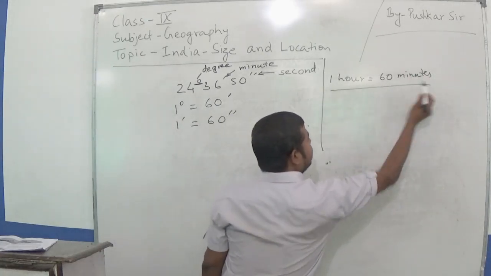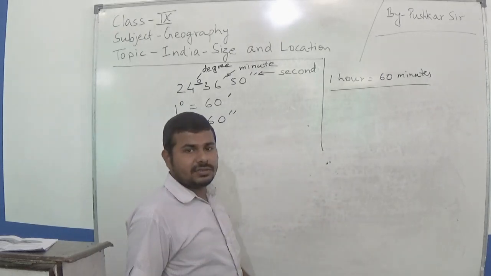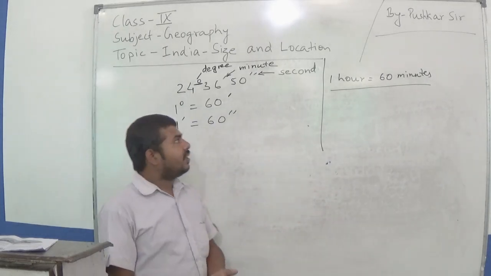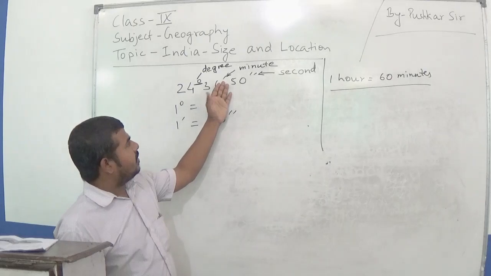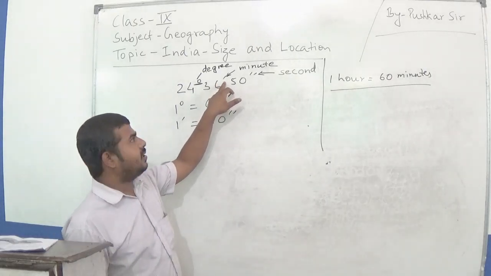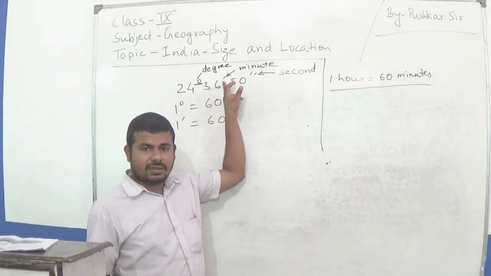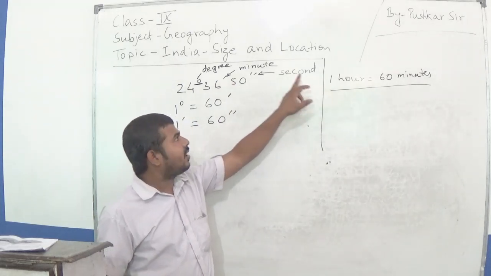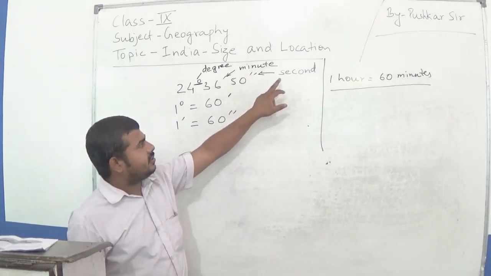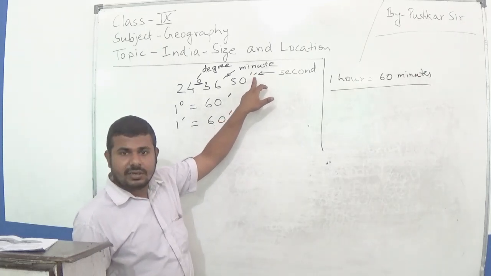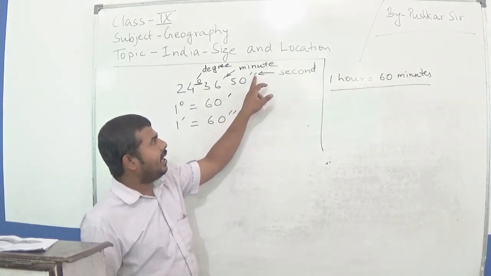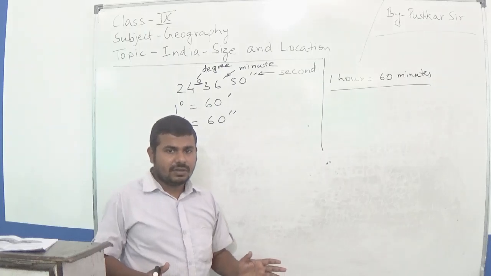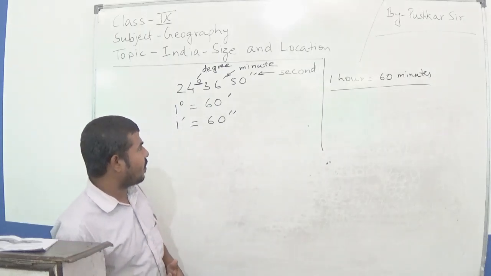So this is the relation of time, but this sign is named as minute. This has no relation to this 1 hour. Like this, this sign is called as second, and this has no relation to the time.